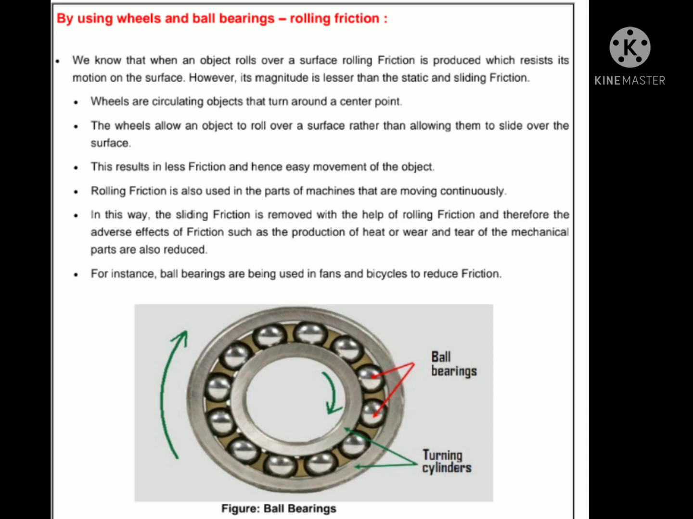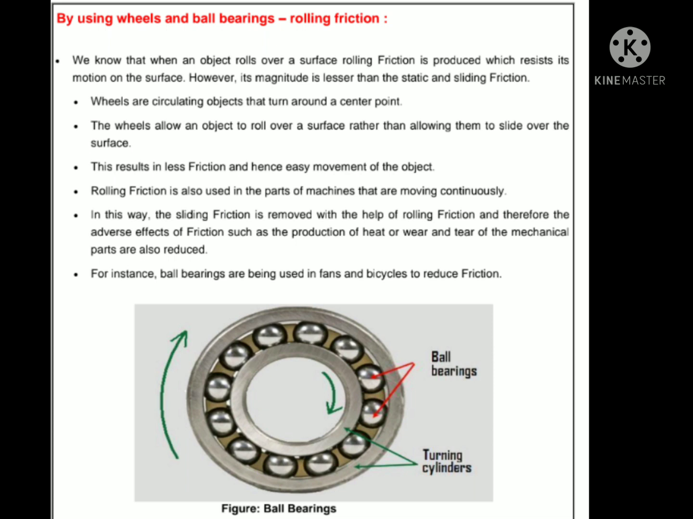Wheels are circular objects that turn around a center point. The wheels allow an object to roll over a surface rather than slide over the surface. This results in less friction and hence easy movement of the object.